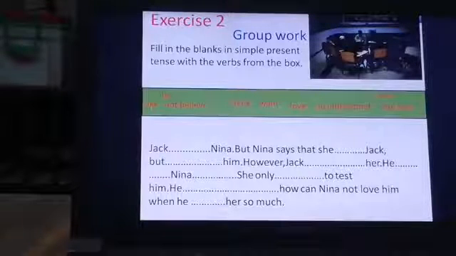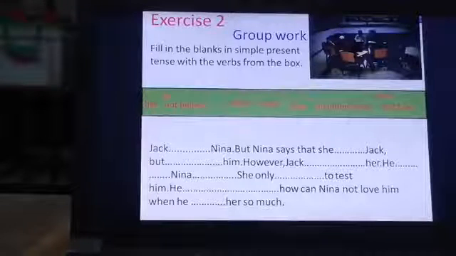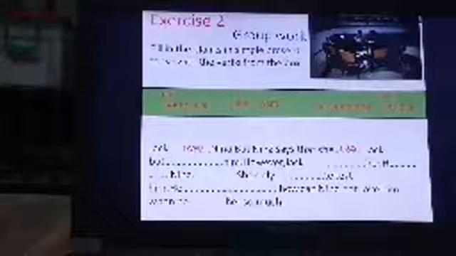Okay, dear students, I hope you have finished your exercise. Now check your answers. I am giving the suggested answers of this gap filling exercise. Jack dash Nina. Jack loves Nina. I think you have also written loves. Thank you for writing the correct answer. But Nina says that she dash Jack. She likes Jack. I think you have also written the correct answer.